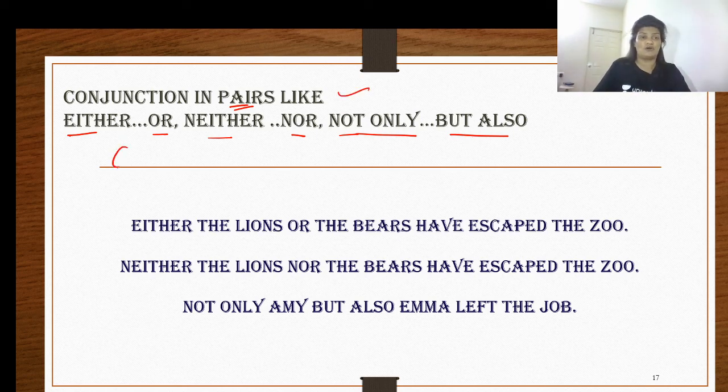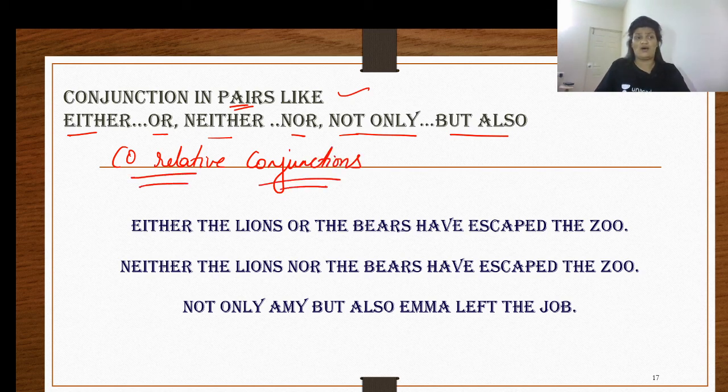They are also called correlative conjunctions, which we will be learning in a while. Now, why are they called pairs? Because they are used in pairs. They are not used individually or separately. Of course, you can use or individually, and you can also use but, but when you are using them like this, they are used in pairs in the same statement to combine clauses.